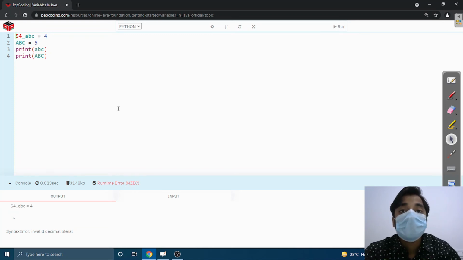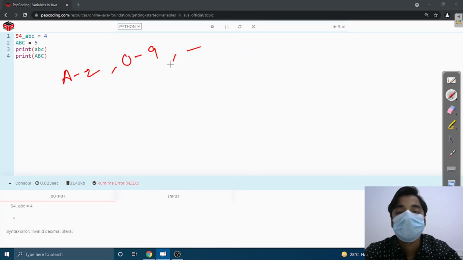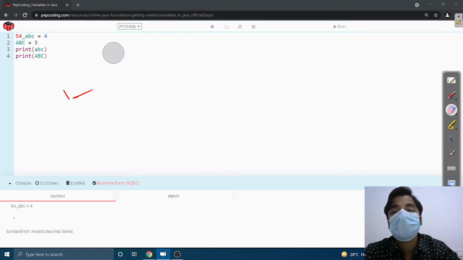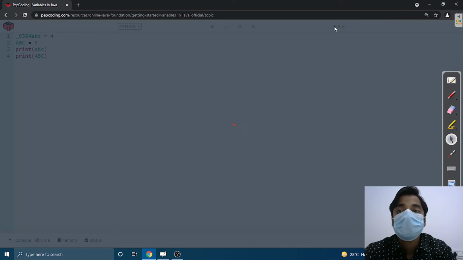The third rule is the variable name can only contain alphanumeric characters. Alphanumeric characters are A to z, 0 to 9 and underscore. We can assign the variable name like this also. This is an underscore. We can write the numbers after the underscore. This will work properly.